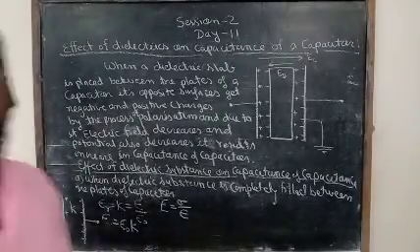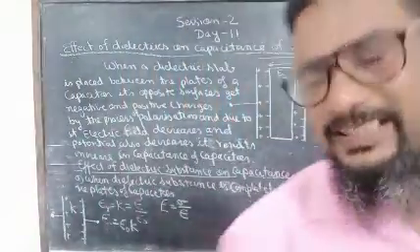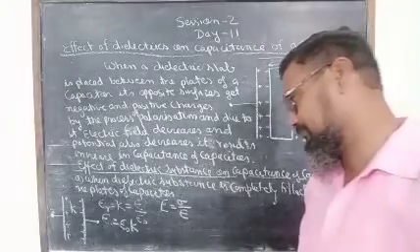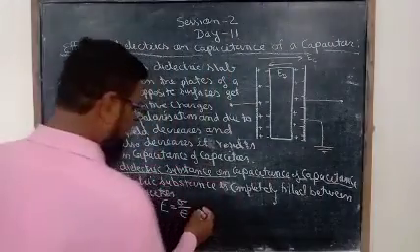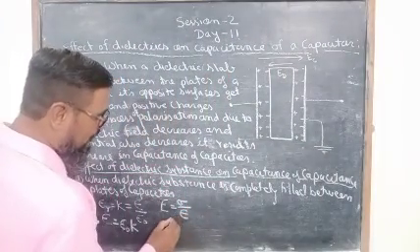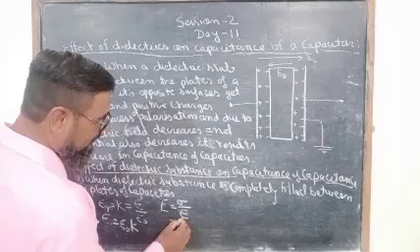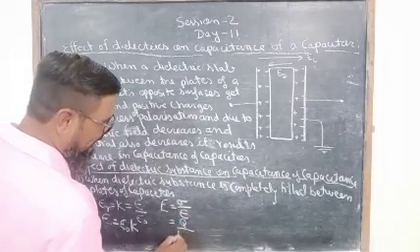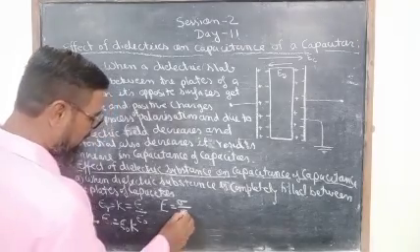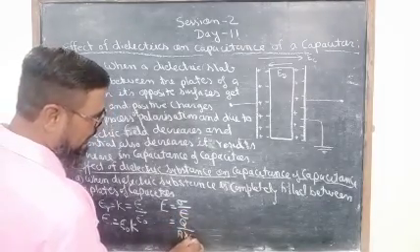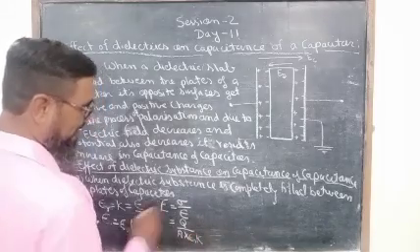Instead of epsilon naught, we shall consider epsilon. And now we put the value of sigma as Q by A and the value of epsilon as epsilon naught K.